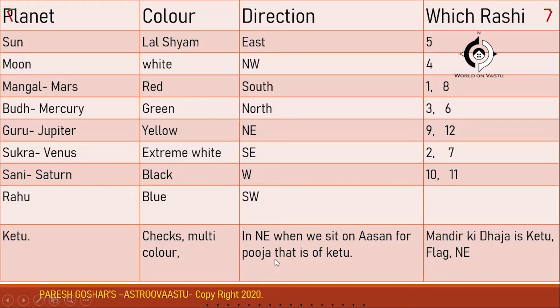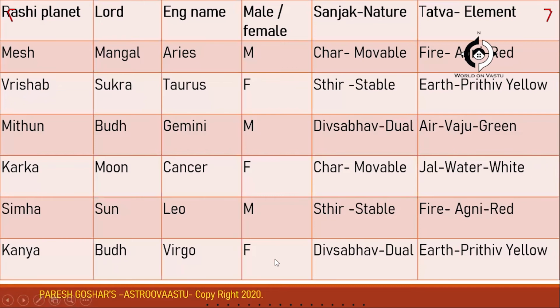Okay, so I will move to my next slide here now, and here we will see the names of the Rashis also now, along with their English name, the Lord of each Rashi, and what is their nature and what is the 5 element. So Mesh Rashi, the first one, the Lord is Mangal, and the English name is Aries. So Mesh is Aries, and male female is there in sequence. And if you see the nature, it has Char, movable Rashi, it is called as.